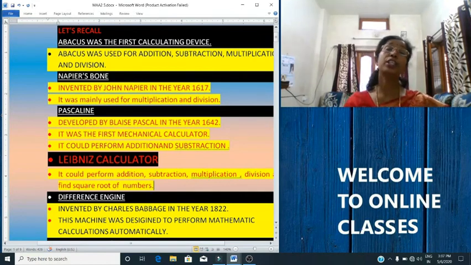Then in the year 1642, Blaise Pascal developed a calculating device known as Pascaline. It was the first mechanical calculator. It could perform addition and subtraction.